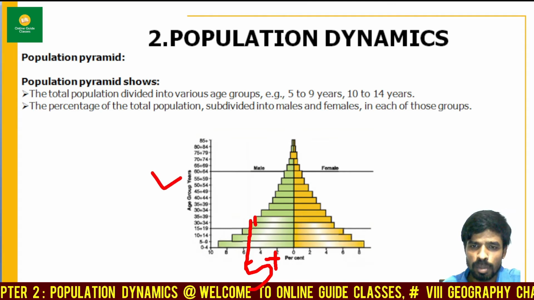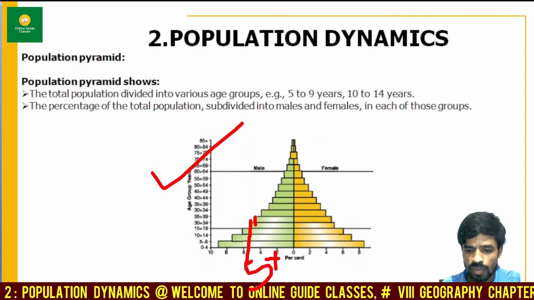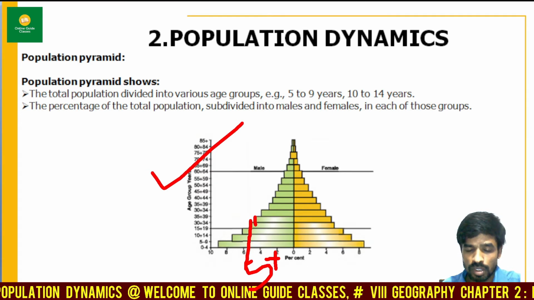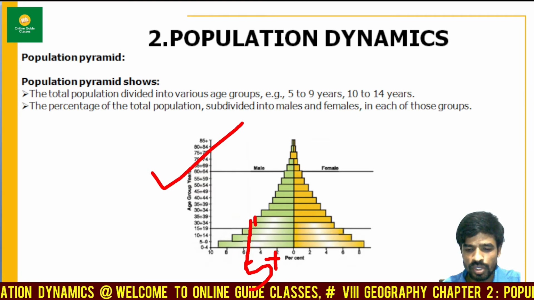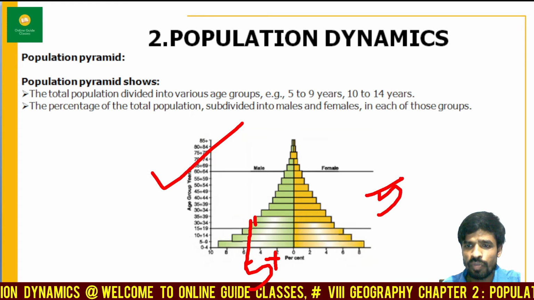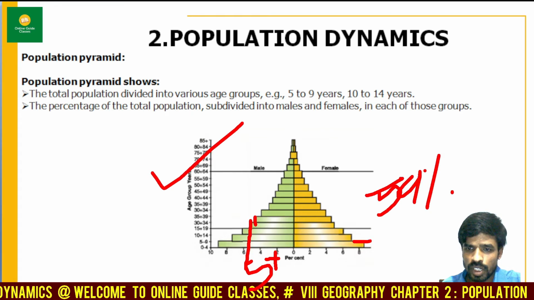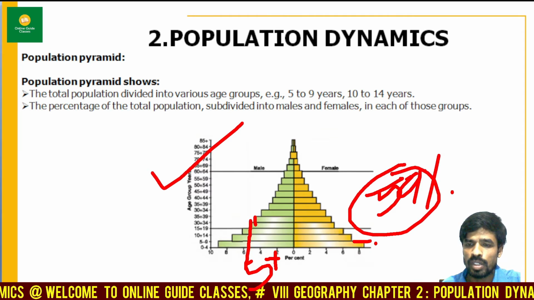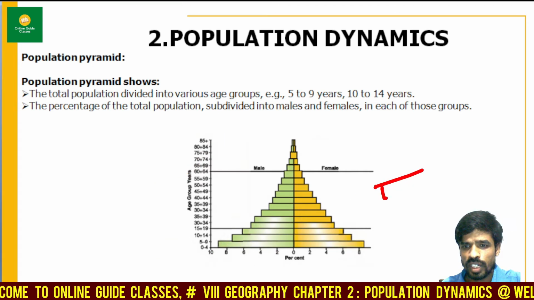This is just an example, my dear friends. According to the 2011 census, the total working population is almost around 59%. The first group is children, about 34%, and the working force was around 59%.